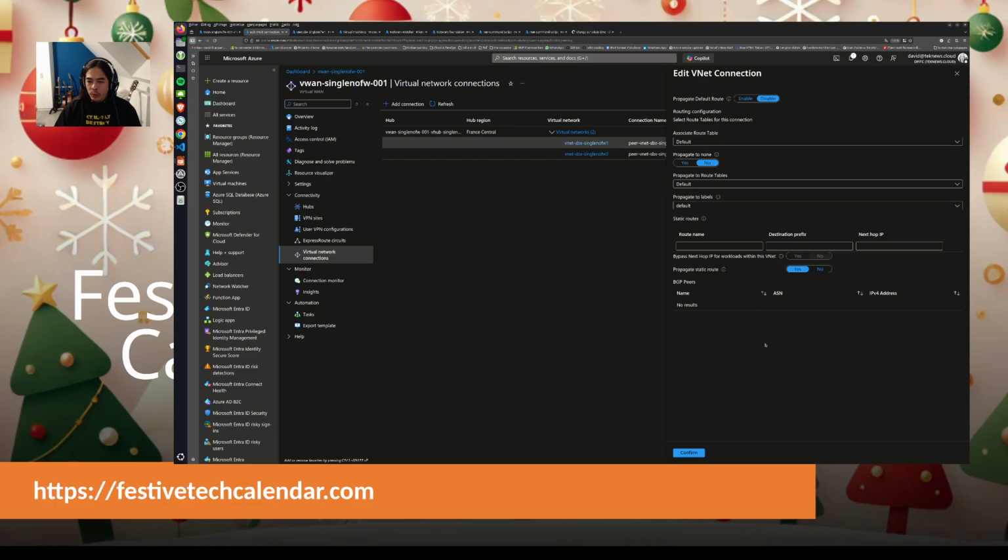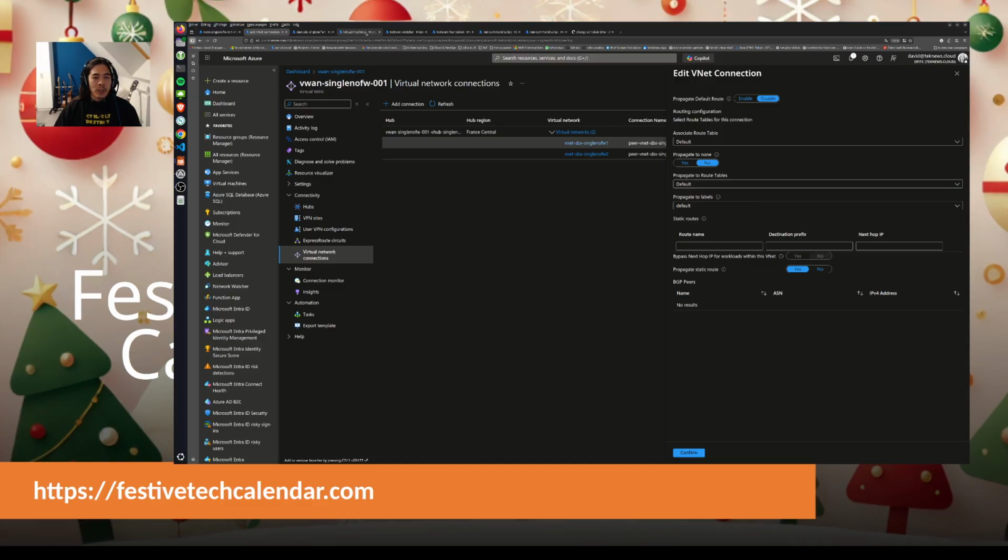The label we will not consider for now, but it's interesting to see that what I get is a network connection in which I specify which route table is associated, and if I propagate the route that I get from the connection.